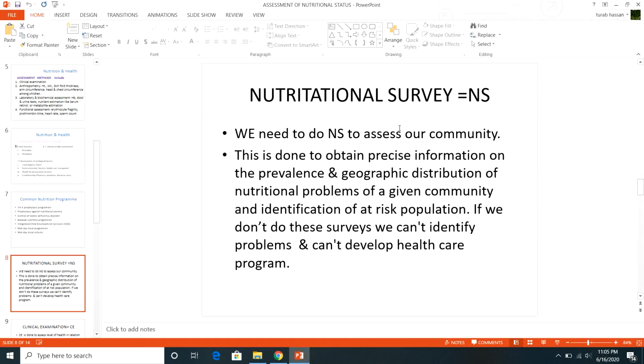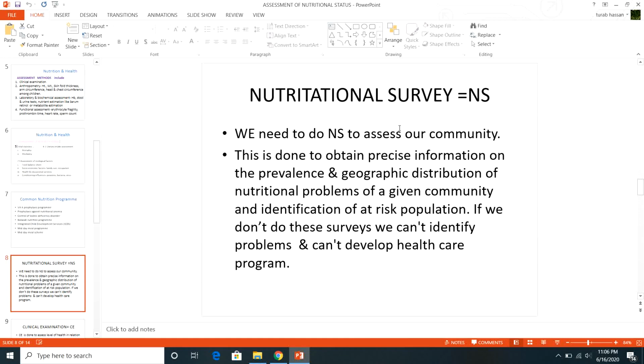If we do not do these surveys, we can't identify the problem and we can't develop the healthcare program. So we assess the nutritional problems of the given community so that we can identify the people at risk, whose diet is not sufficient, who are somehow malnourished, and then we will formulate programs which will help to develop the health of that population.